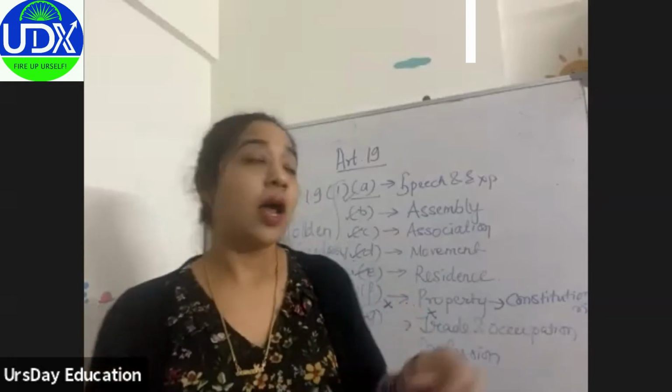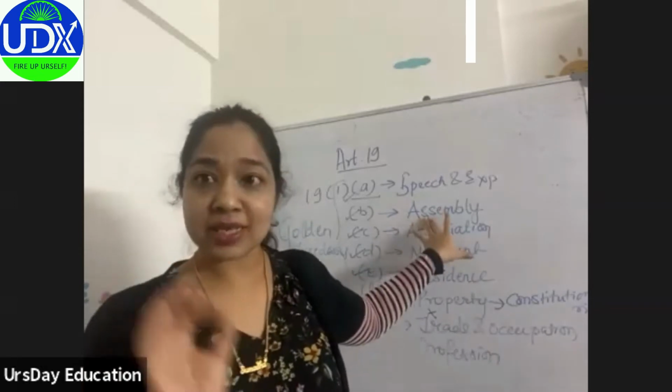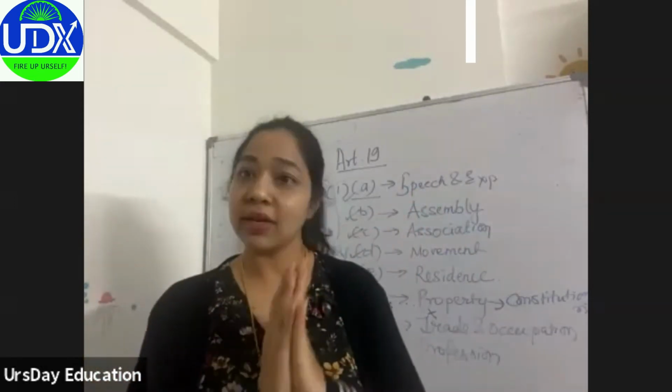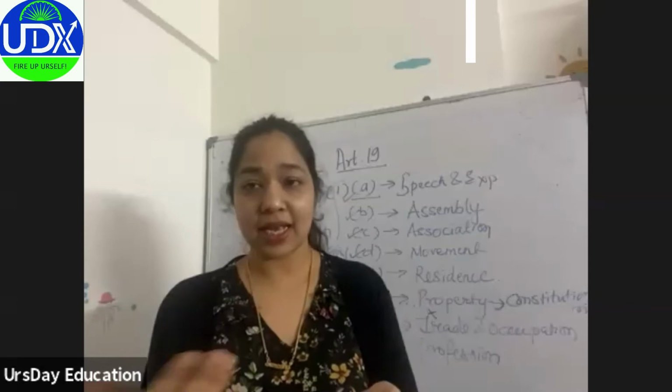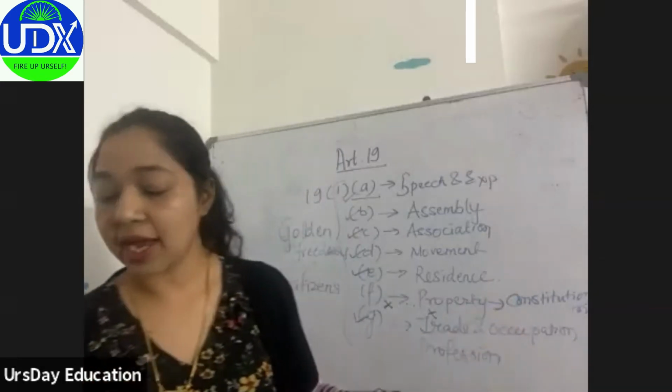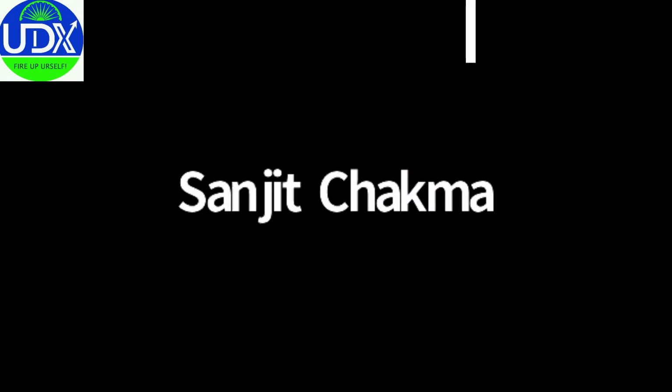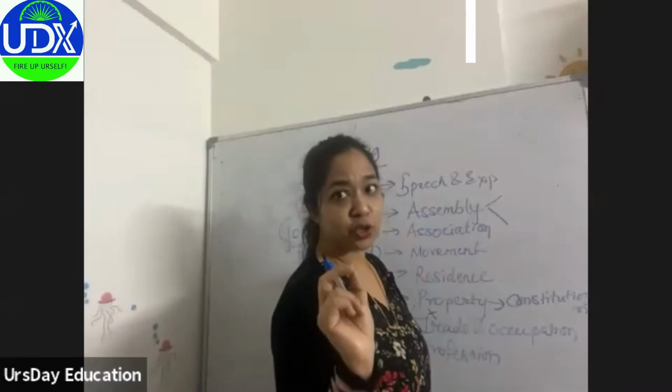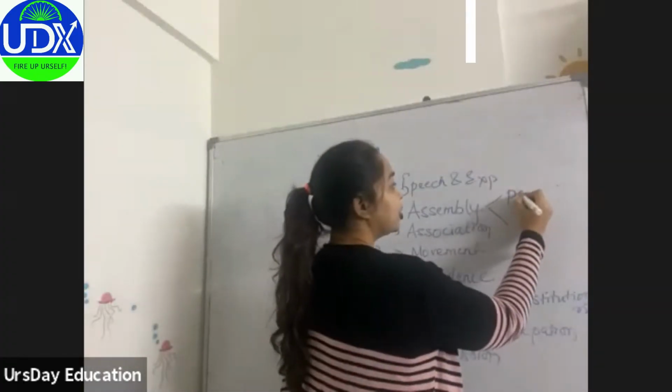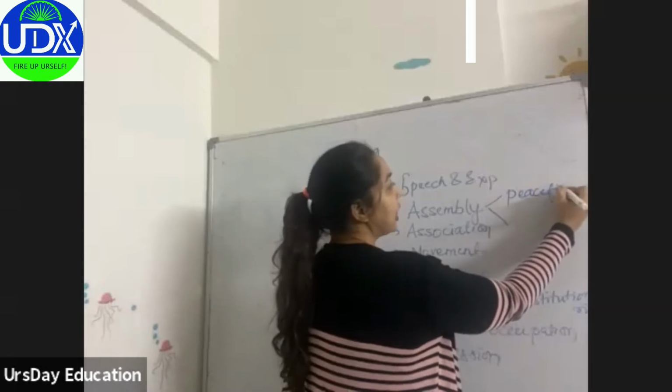But here, this assembly speaks about gathering, and it could be any gathering as I just said. This kind of gathering should fulfill two conditions. One is it should be a peaceful gathering.